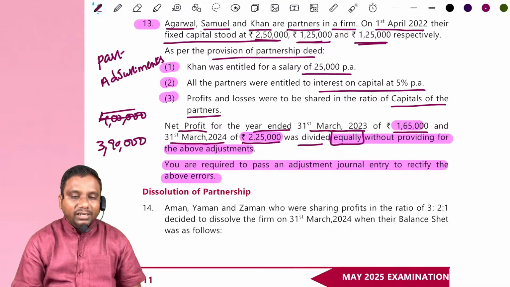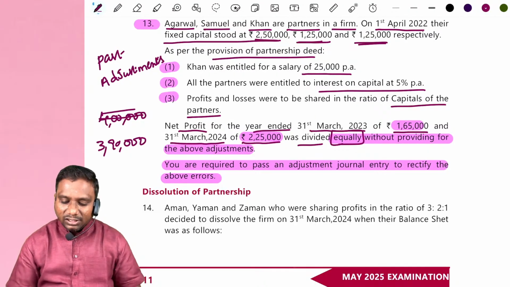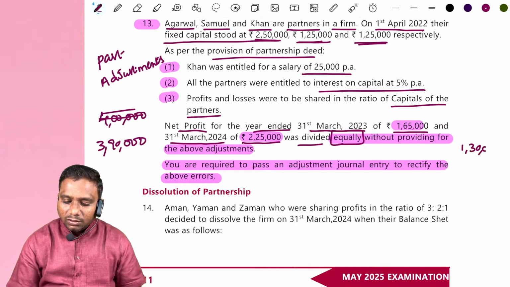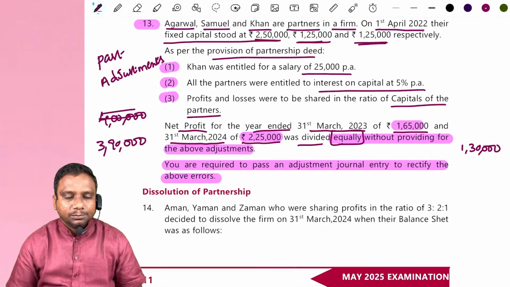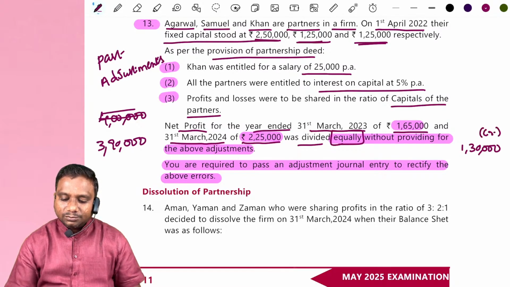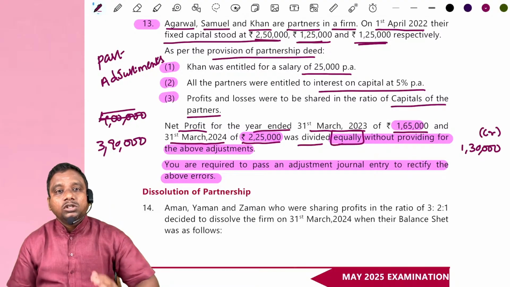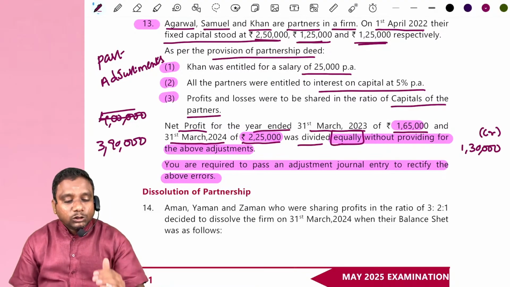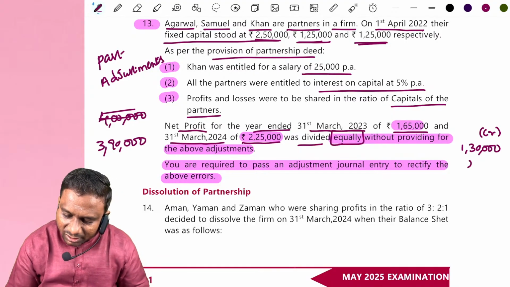How is this 3,90,000 distributed among partners equally? 3,90,000 divided by 3 equally means 1,30,000 is distributed to all partners. 1,30,000, 1,30,000, 1,30,000. This was credited earlier. Now we see actually how much amount we have to credit. Actually, how much amount we have to credit means 25,000 rupees salary I have to credit.